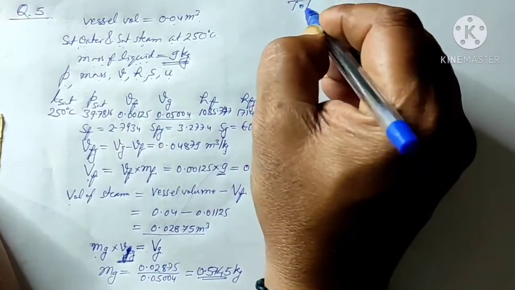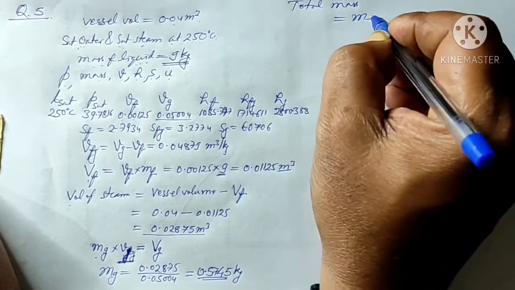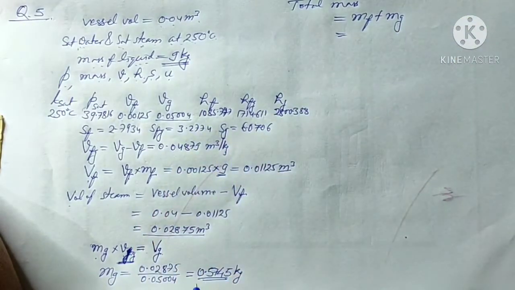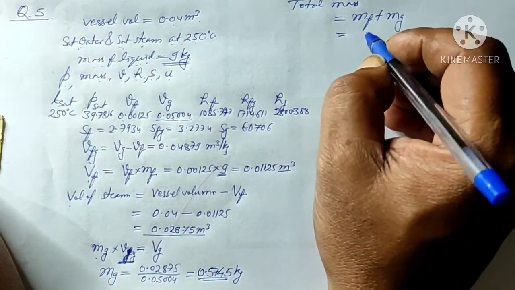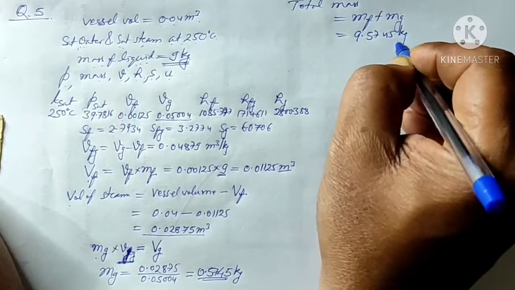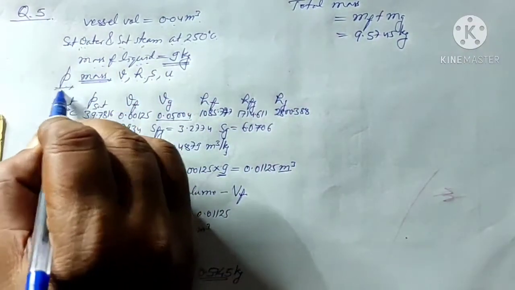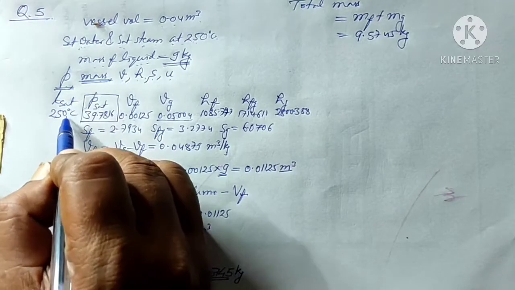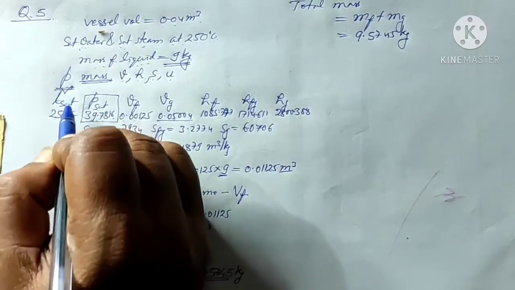So the total mass in the vessel will be mf plus mg. mf is 9 kg and mg is 0.5745, so the total mass will be 9.5745 kg. This is the total mass we got. The pressure we had already written down from the steam table corresponding to 250 degrees centigrade: the saturation pressure is 39.7816. So this also we got.